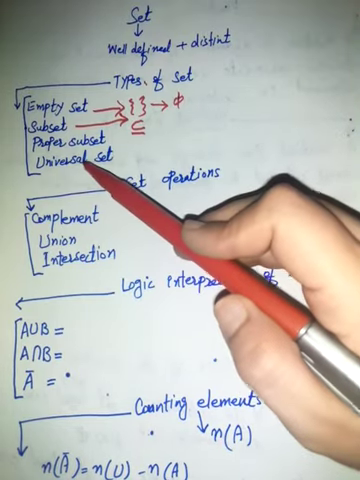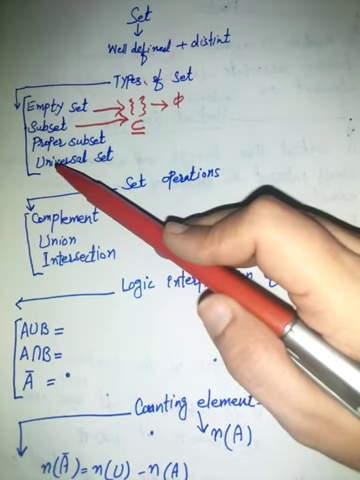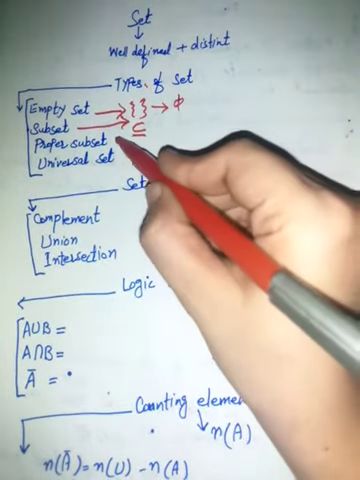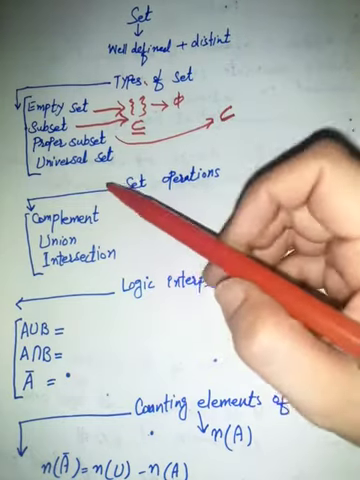Third one is the proper subset. If each element of the first set is also an element of the second set, but it is not equal to the second set, then it is said to be a proper subset. It is represented by this symbol.